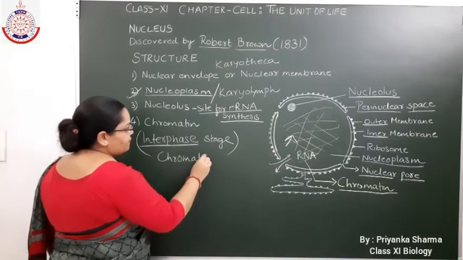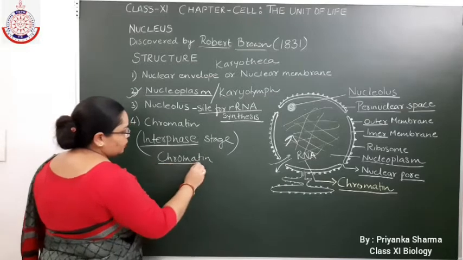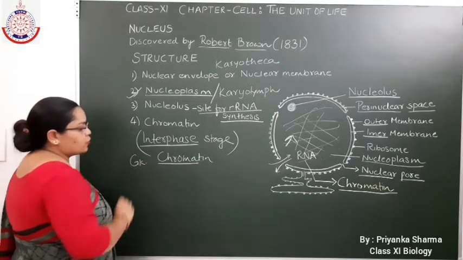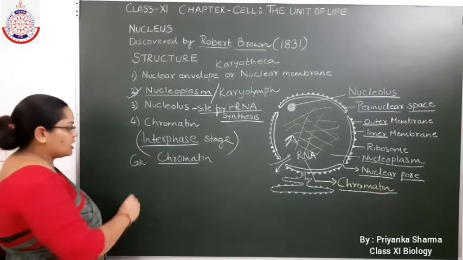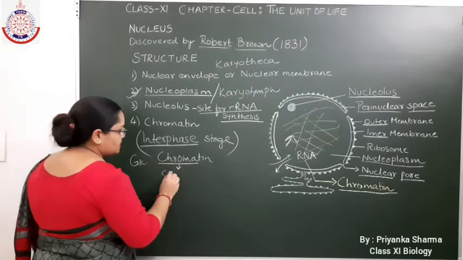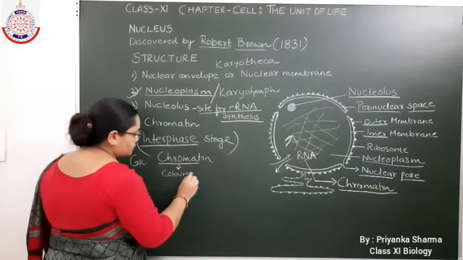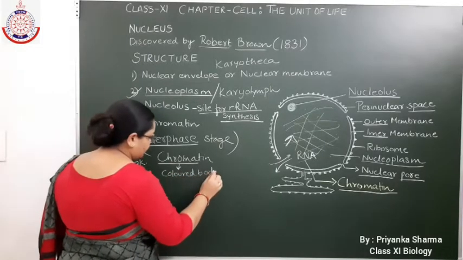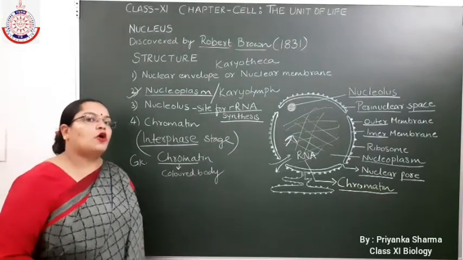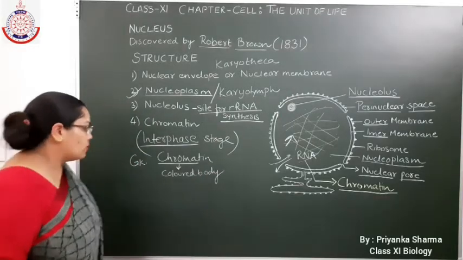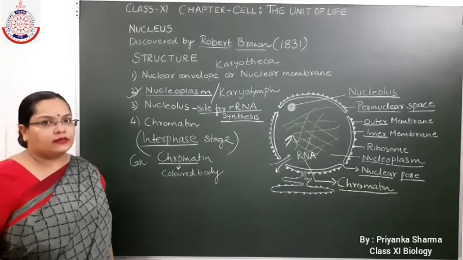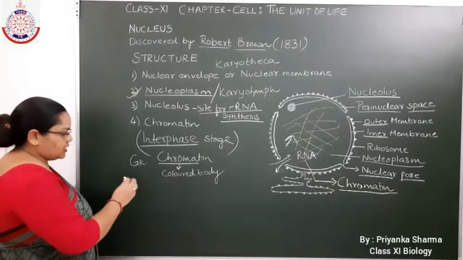The word chromatin is derived from the Greek word chroma, and this word chroma means colored body. When the scientists stained the cell, what they found was that even when you make an onion peel slide, then you stain the cell.